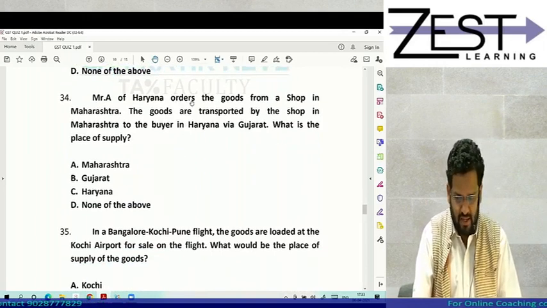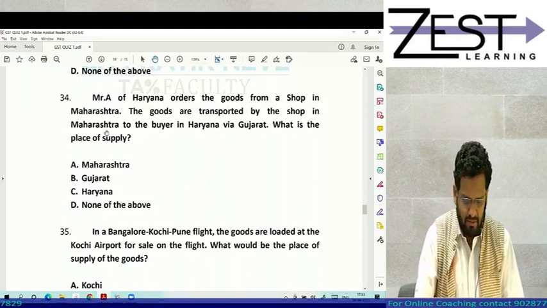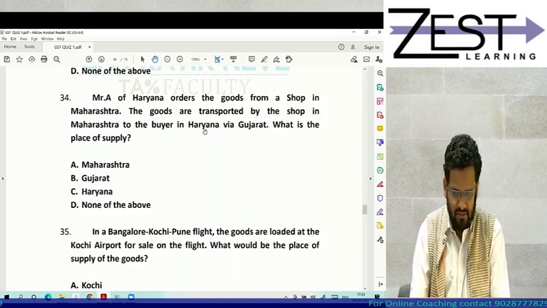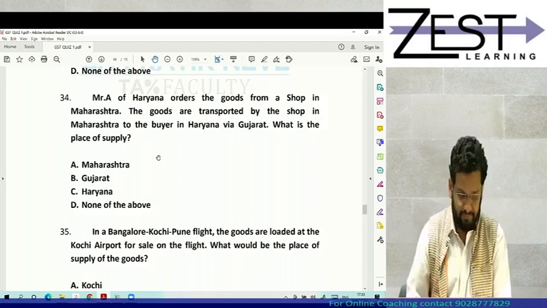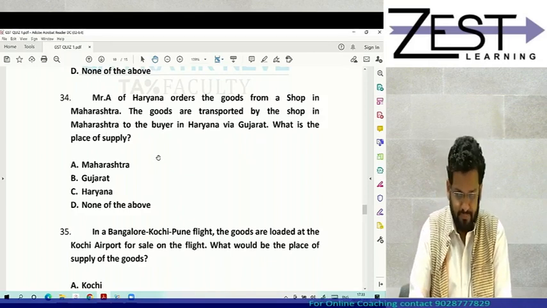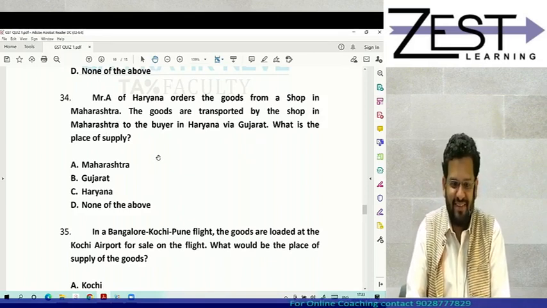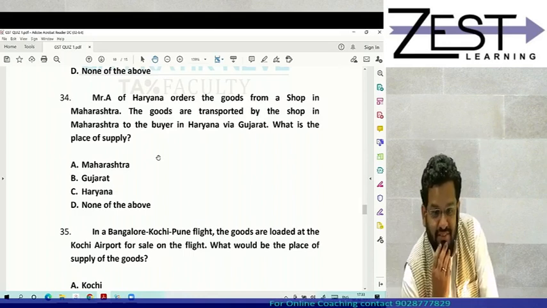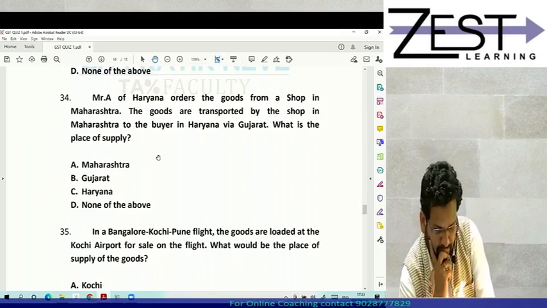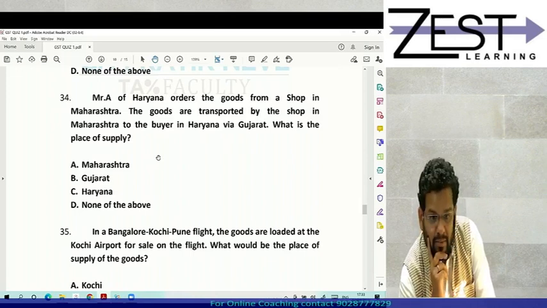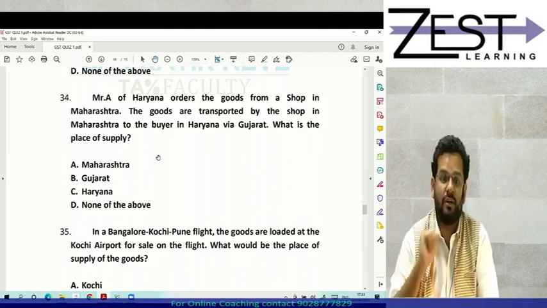Mr. A of Haryana orders goods from a shop in Maharashtra. The goods are transported by the shop in Maharashtra to the buyer in Haryana via Gujarat. What is the place of supply? Here, supply involves movement of goods.